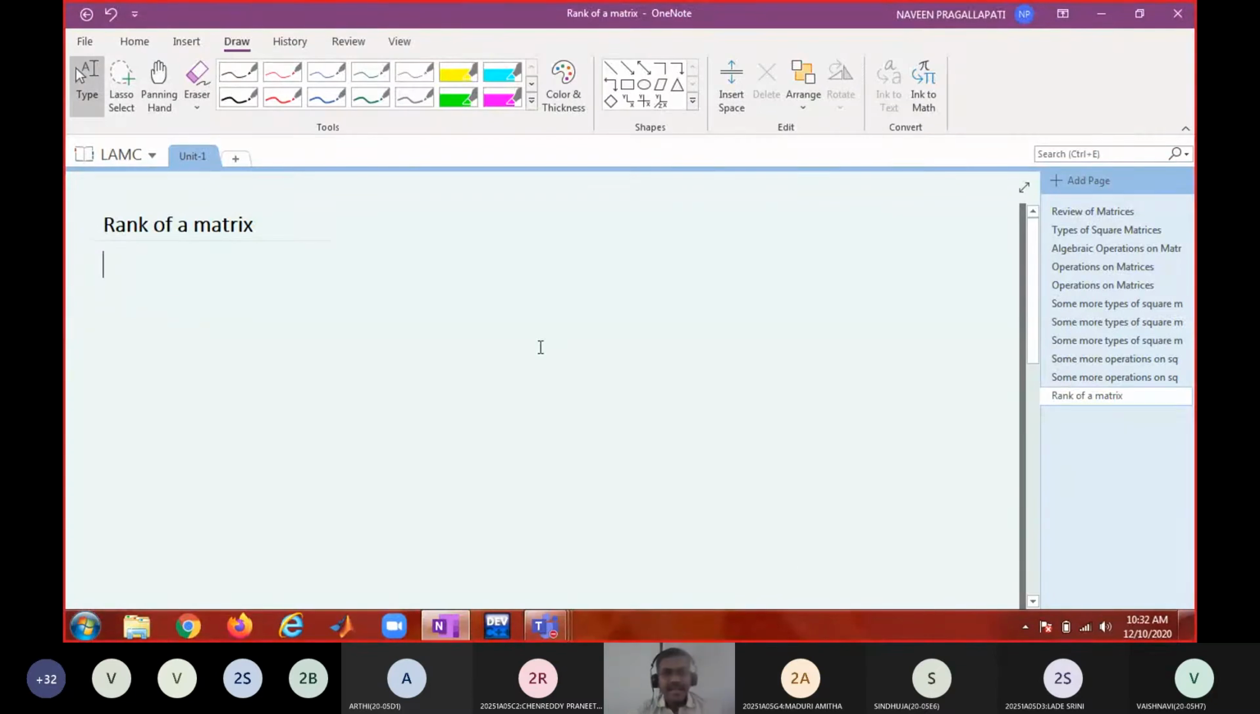So today we will discuss rank of a matrix. I think you learned this concept already in your intermediate. Can anyone explain what you mean by rank of a matrix? When can I say the matrix is having rank R? Anyone?